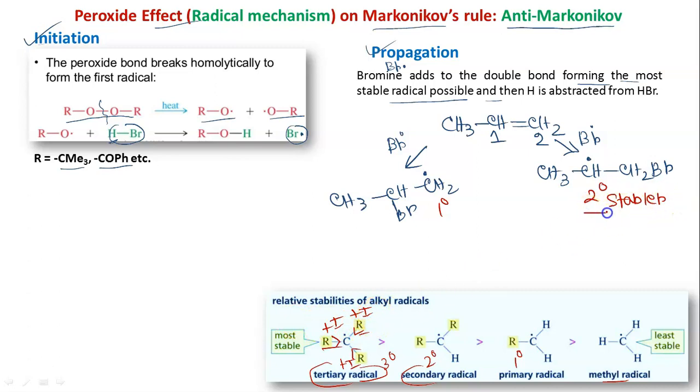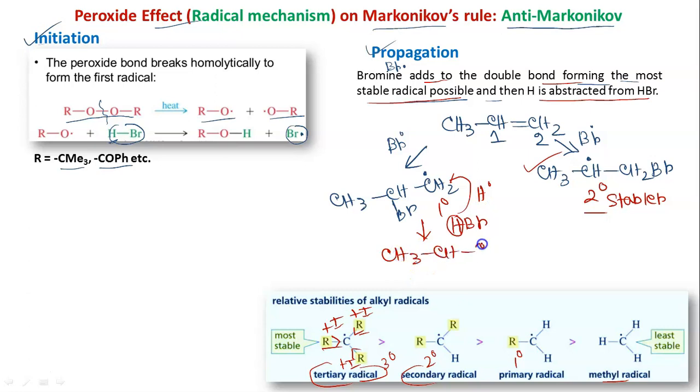So if this 2 degree is stable, now the next step is what is written here: bromine adds to double bond, forming the most stable radical species. So this is the most stable radical species, and then H is abstracted from HBr. Now in the medium there is presence of HBr. This H will be added to this CH2 in the form of H dot.